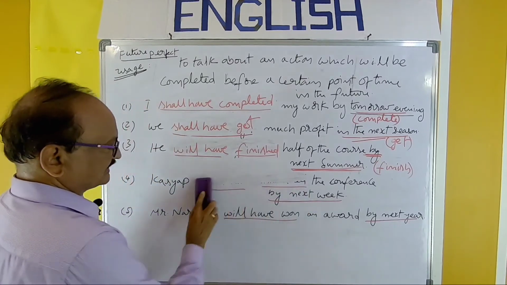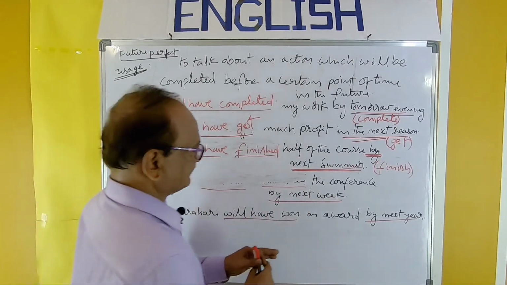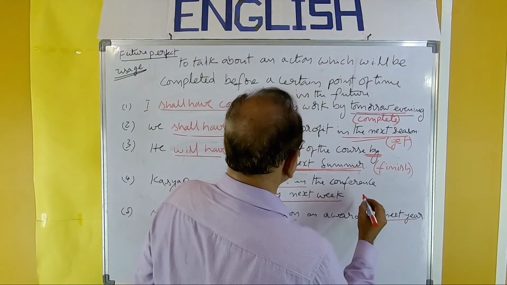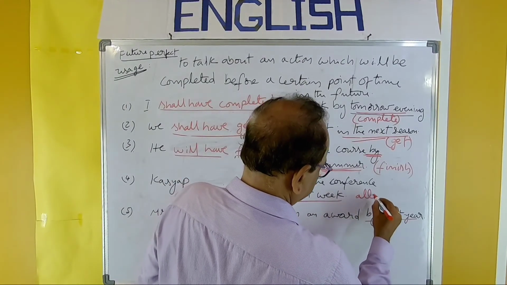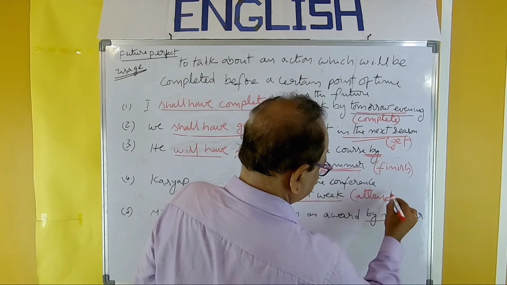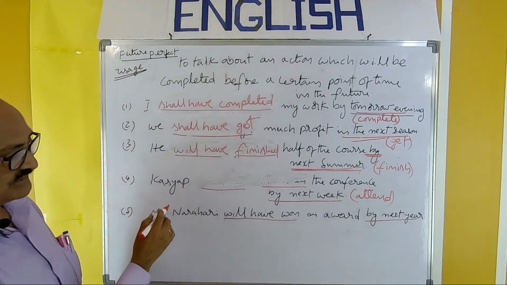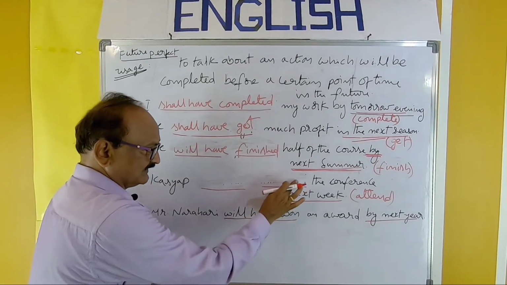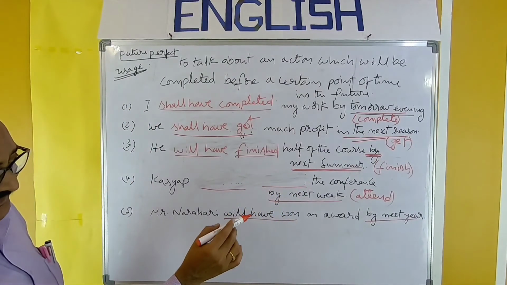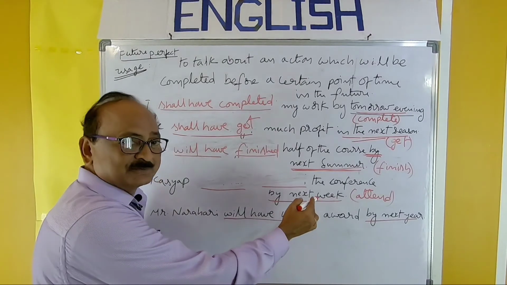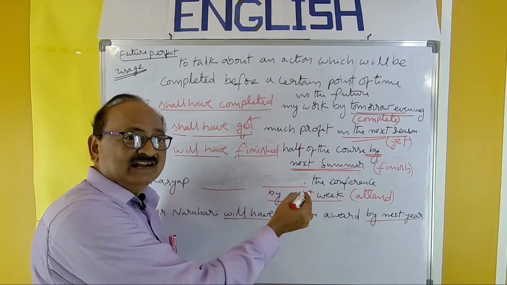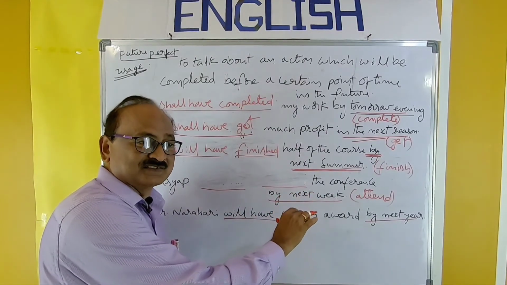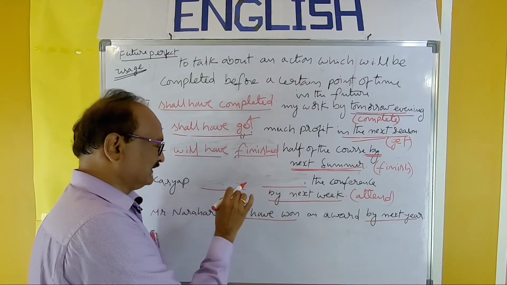Should be removed here for the exam. Attend. So Kashyap dash the conference by next week. So I have to observe the sentence, by next week. So this action will have been completed by next week. So it should be in future perfect.